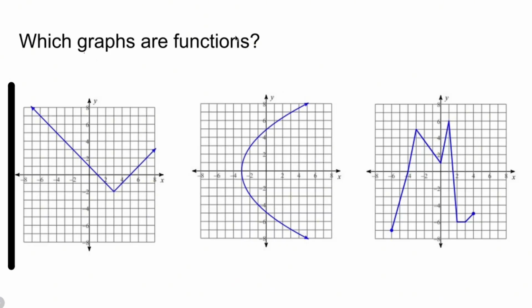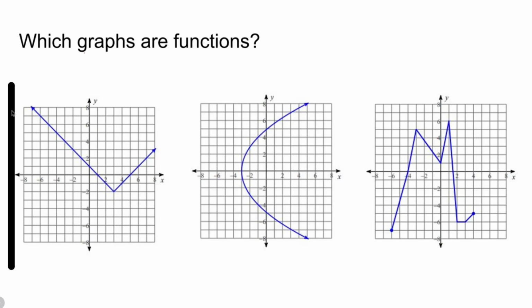Which graphs are functions? Now, a relation is a function if the x values map to exactly one y value. What the heck does that mean? Well, when you're given a graph, what that means is it has to pass what's called the vertical line test.